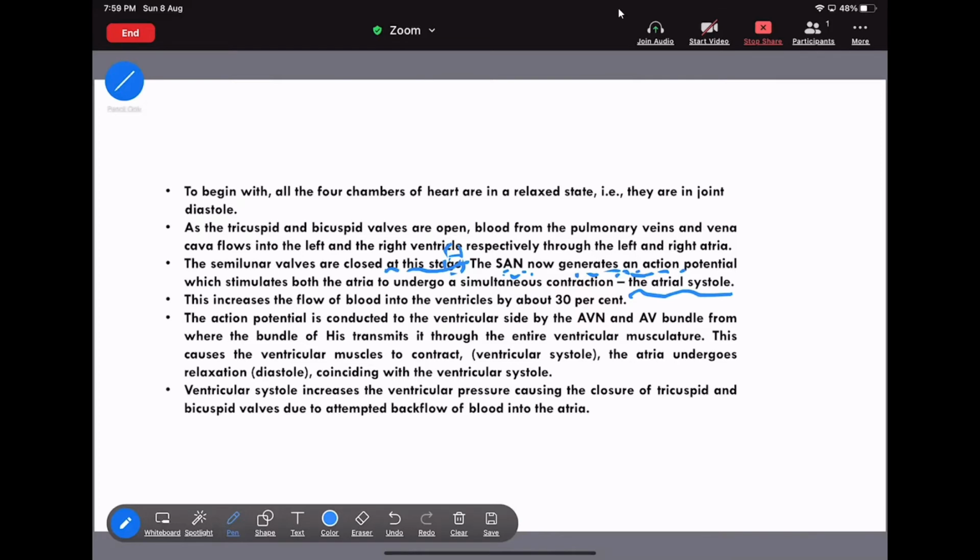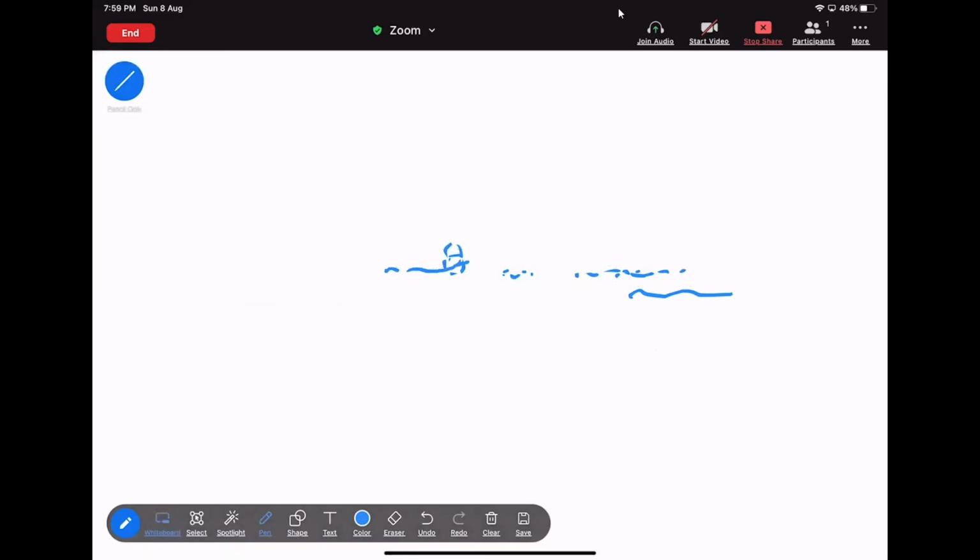Now see the blood flow. At the time of joint diastole, the atria and ventricle both are in relaxed state.